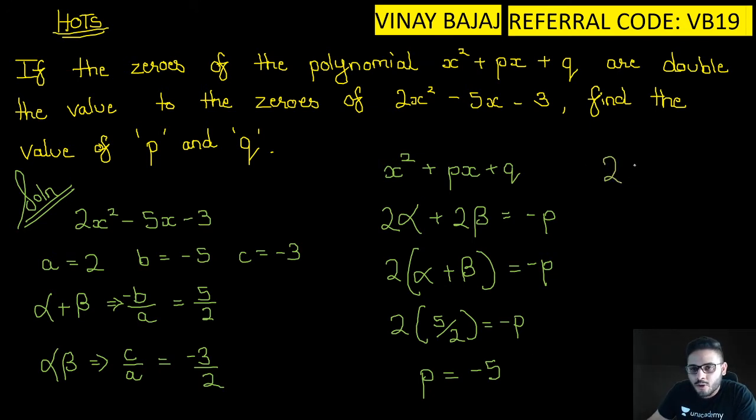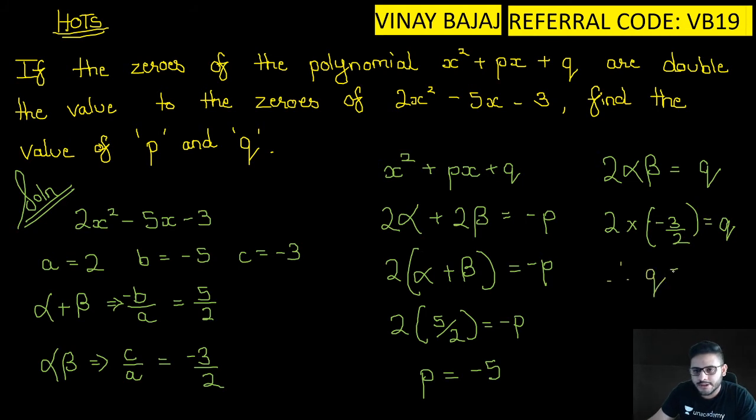Now twice alpha beta is equal to q. So 2 into minus 3 by 2 is equal to q. Therefore q is equal to minus 3. Oh, twice. So 2 into minus 3 by 4 is double, no? So they are double. That is, oh sorry, my bad.